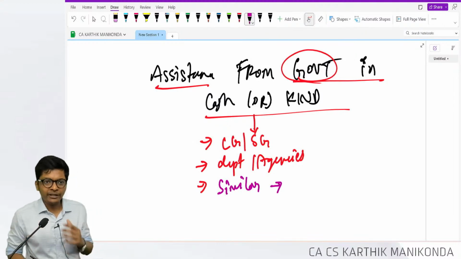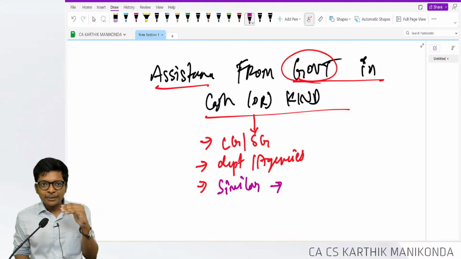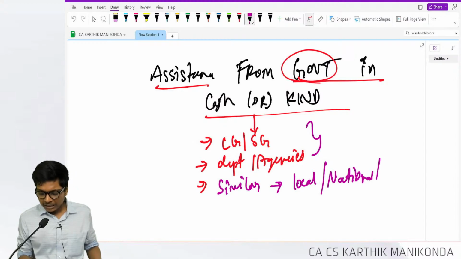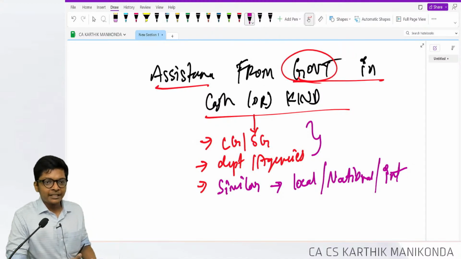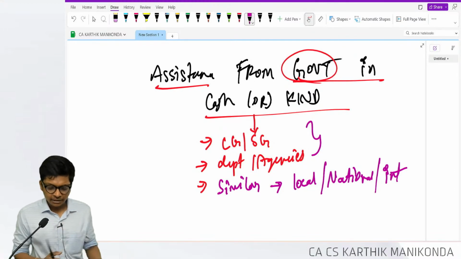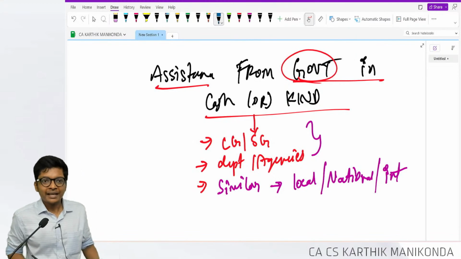I am writing the hint points. Any other body which is similar to the above. Above means central government, state government, these authorities, whether local, national, and they use the word international. So international will include IMF, WHO. These things also get considered. Okay, US government helping us.